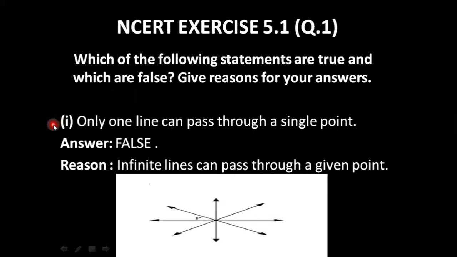The first statement is, only one line can pass through a single point. The answer is false. Because if you could get into the figure, say this is a point, you can find that infinite lines can actually pass through a given point. You can find that many lines can pass through the given point P. So this statement given is incorrect, hence the answer is false.